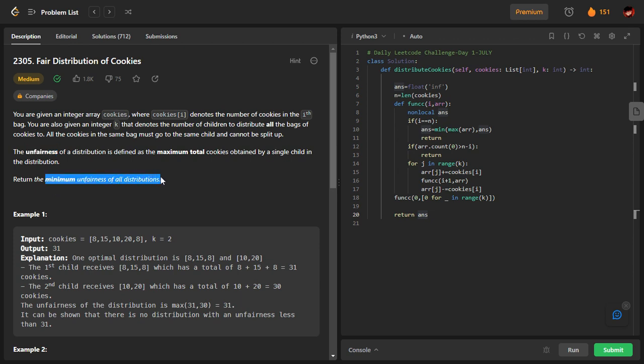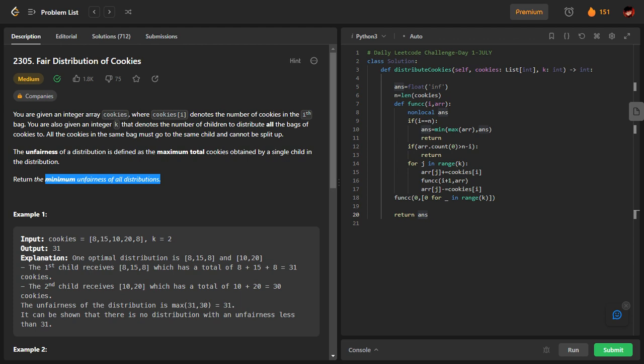So what is unfairness? Unfairness is basically the maximum total cookies obtained by a child in that particular distribution. Please write this point somewhere, or at least maintain a notepad whenever you solve such a question. Even in the interview, I expect you to do this. Obviously, in an interview you will not get written questions like this. Either they will tell you verbally, or you will just be given the inputs. So please make a note of these things because it will help you to negotiate with the interviewer. Whatever the important terms are, please note them down in a notepad or type them. Then it will be easier for you to understand, and the interviewer can check whether you are understanding it correctly or not.